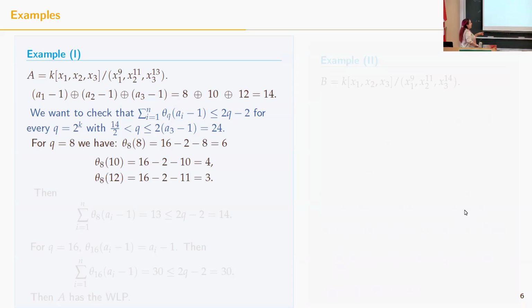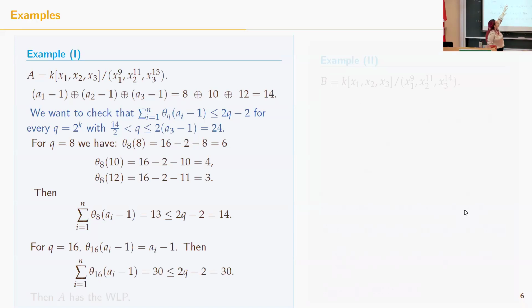For Q equal 8, all of 8, 10, and 12 are in the second case of my theta function. So theta of 8 is 6, theta of 10 is 4, and theta of 12 is 3. Then we can check that when I sum all of these, the sum is 13, that is less than or equal to 2 times 8 minus 2. So this is fine. The other case that I need to check is 16.